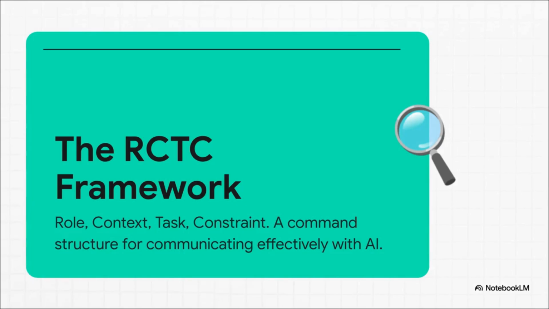Okay, so how do you actually do that? How do you become a manager? Well, you use a framework, and this is your new secret weapon, the RCTC framework. It stands for Role, Context, Task, and Constraint. It is a super simple but incredibly powerful way to structure how you talk to an AI. You tell it its role, give it the context it needs, define the specific task you want done, and then set the constraints, or the rules of the game. This is how you give commands that actually work.